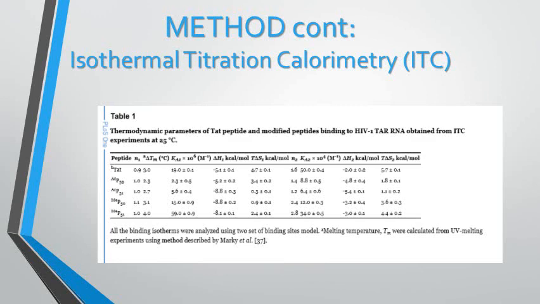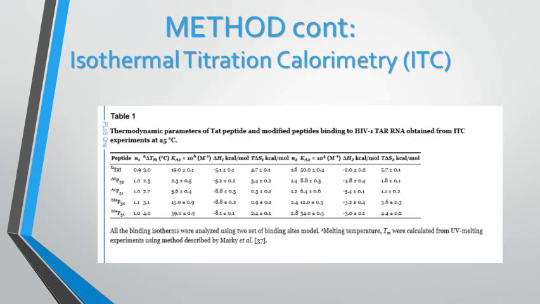The titration of HIV-1 TAR RNA with TAT and different modified peptides was done by injecting 4 microliter aliquots of 350 micromolar peptide from a 250 microliter rotating syringe into an isothermal sample chamber containing 1.5 ml HIV-1 TAR RNA solution.